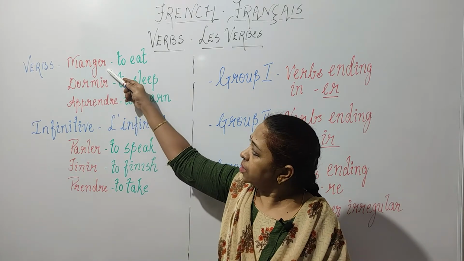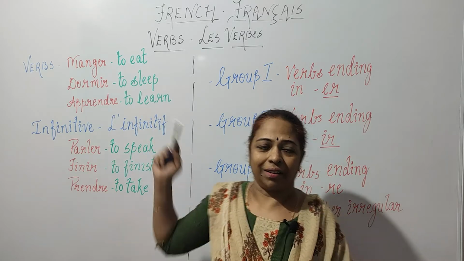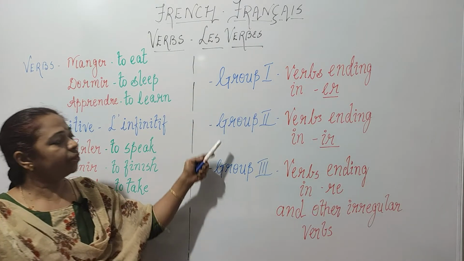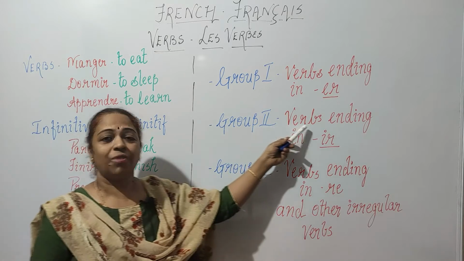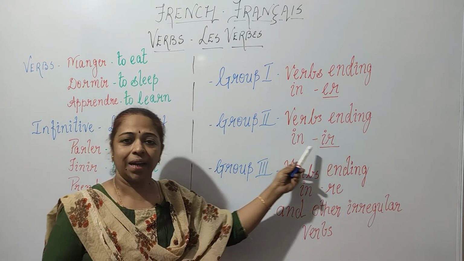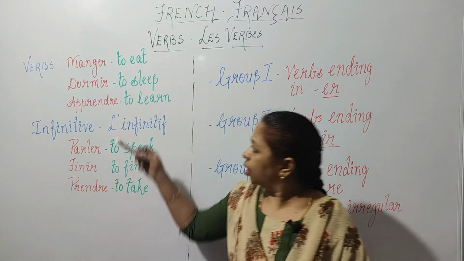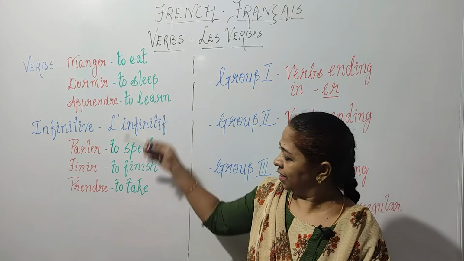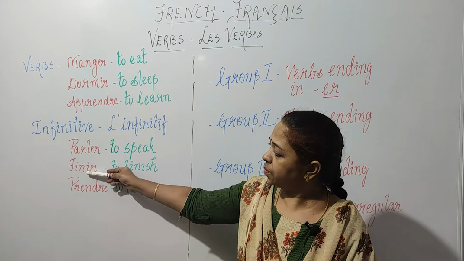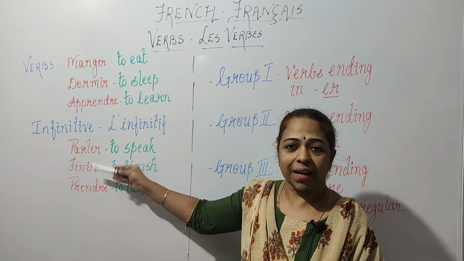These are verbs ending with er. Then we have group 2, verbs ending in ir. We have dormir, finir. These are verbs which are ending in ir.